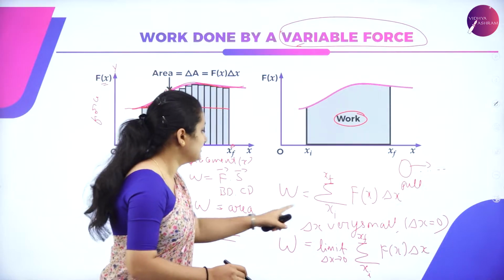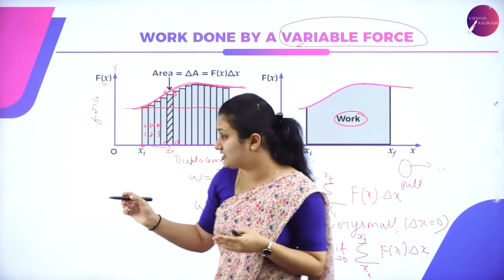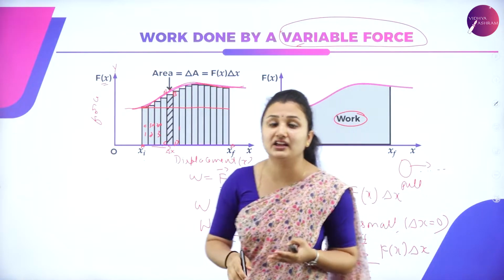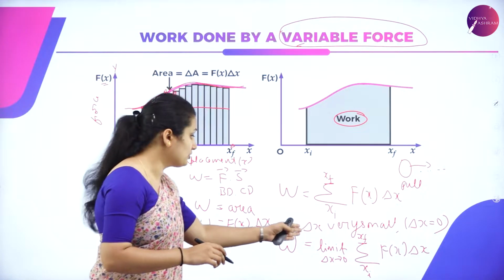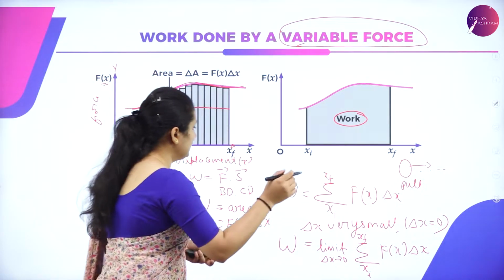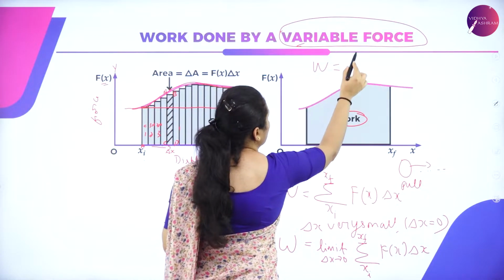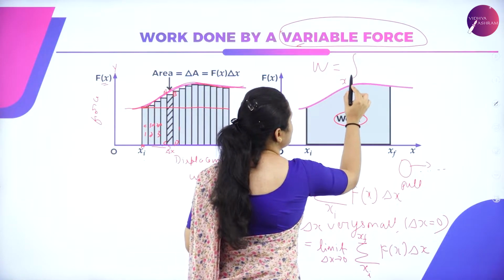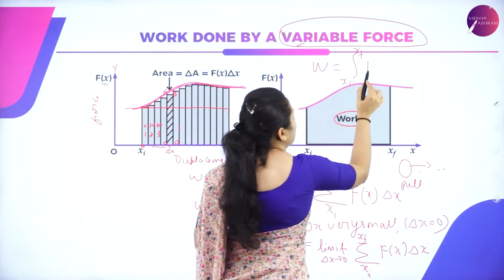If delta x, the displacement, is very small, I can have an infinite number of rectangular strips. So the equation reduces to a definite integral. Work done W is equal to the integral from the initial position to the final position of f of x.